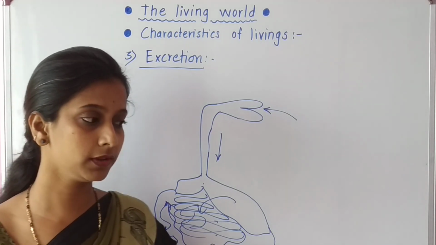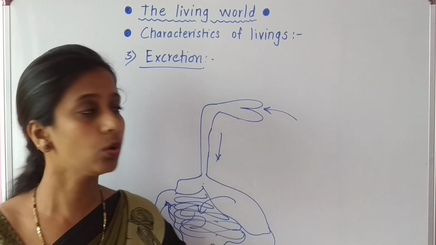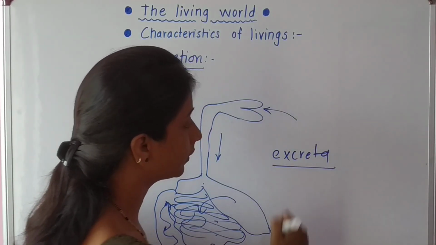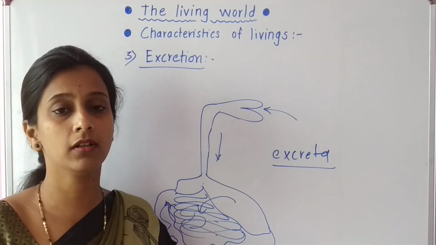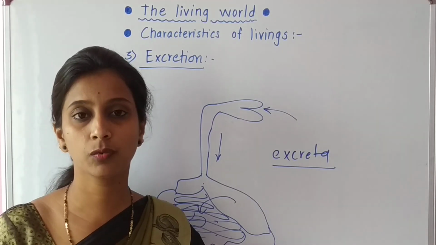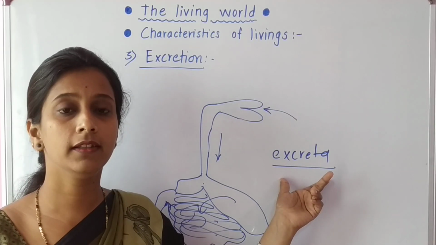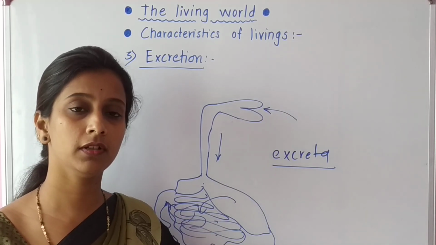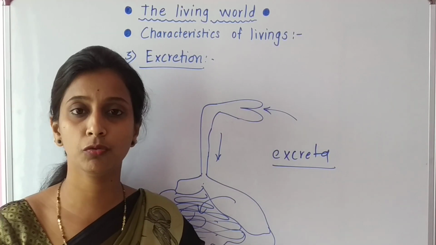Students, one question is there in your textbook: what is the waste material of the body called? Whatever waste material is present in our body and in the body of all organisms is called excreta. So excreta is what? A waste material produced in the body during different life processes. The human body also produces sweat and urine. All these are called excreta, and they are eliminated from the body with the help of different organs. So students, this is about excretion in the human body.